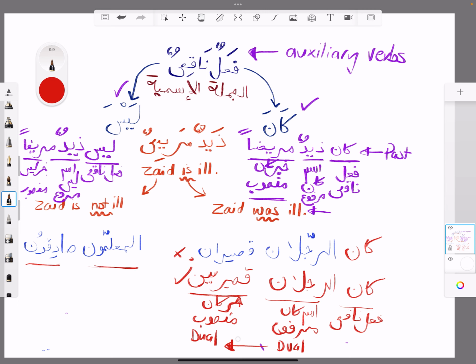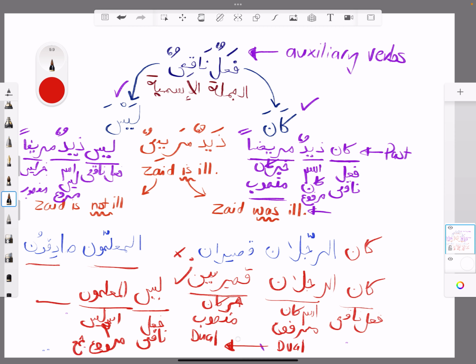But say we want to put a fi'l naqis before it. So we'll use laysa, which is our fi'lun naqisun. Okay. Then you have al-muallimuna. So I'm just going to write it down for you here. Al-muallimuna. Sorry, I'll try that again because the vowels did not come out clear. Al-muallimuna. Right? That's the ism of laysa, which is marfu, right? And we know it's a jama', it's a plural.